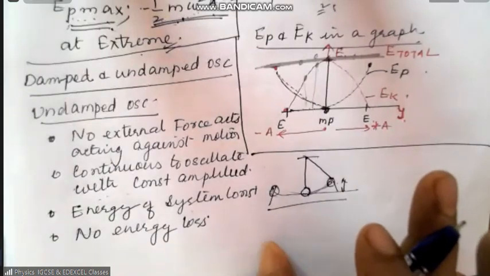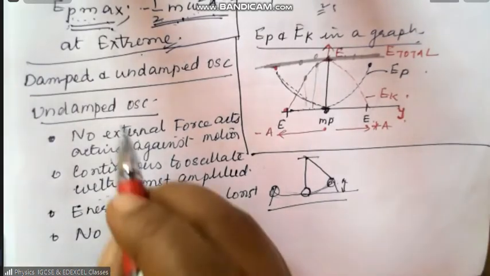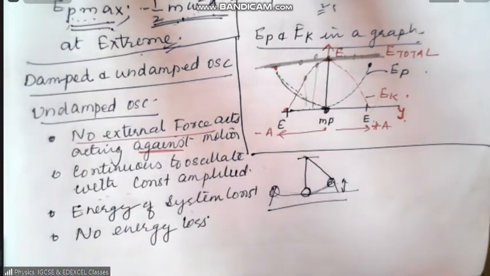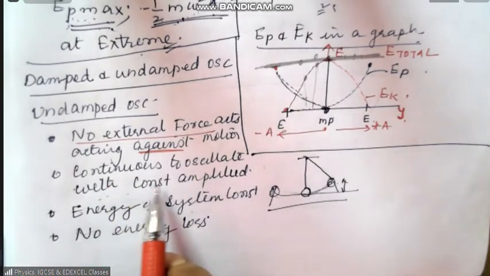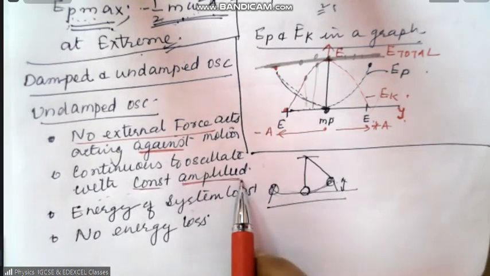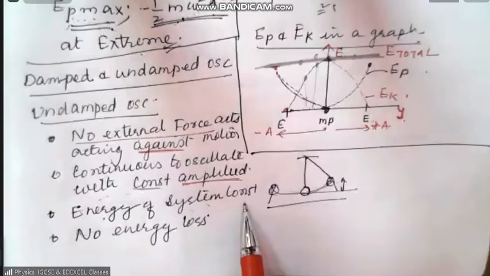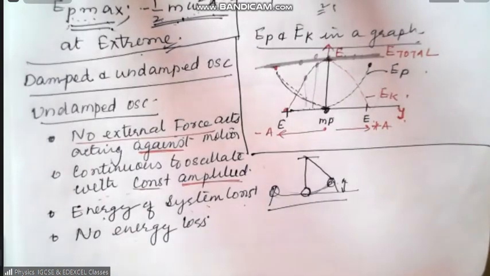Clear? So what are the conditions? There is no external force acting against the motion. Therefore, the amplitude is constant. And so the energy of the system remains constant and no energy loss.